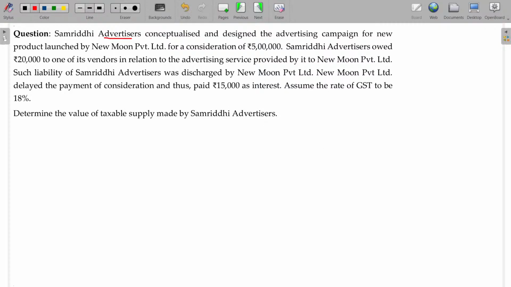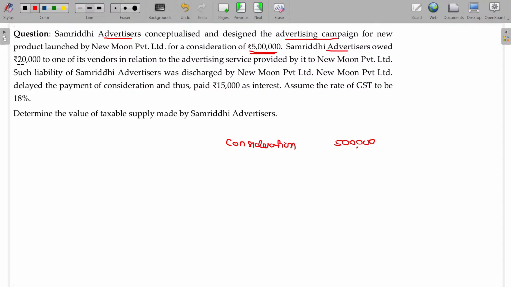Samriddhi Advertisers conceptualized and designed the advertising campaign for a new product launched by New Moon Private Limited for a consideration of rupees 5 lakhs. Consideration being 5 lakhs.